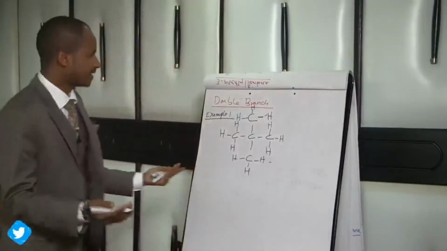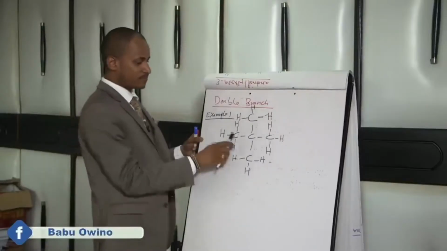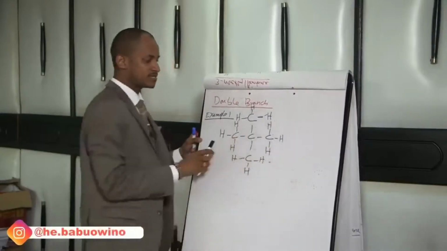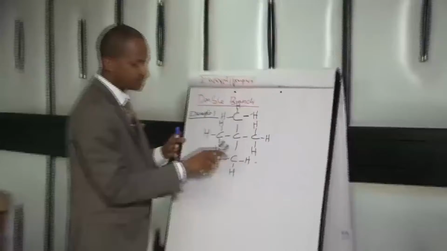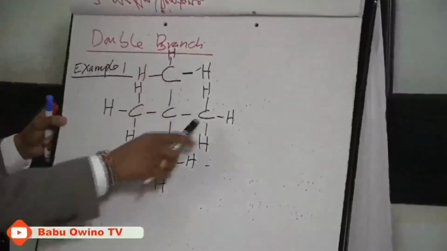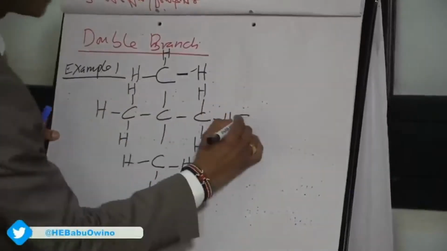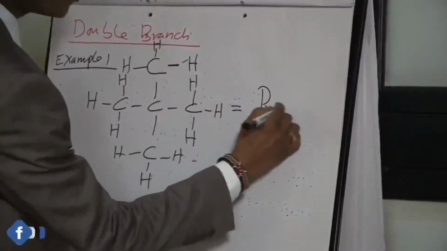Simple. From here, I start 1, 2, 3. I've started horizontally. Then I come this way, 1, 2, 3. Or I go this way, 1, 2, 3. Or this way, 1, 2, 3. So we all agree that it has 3 carbon atoms. That makes it a propane.